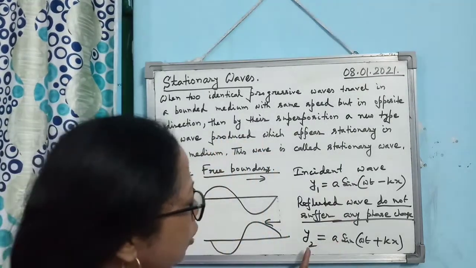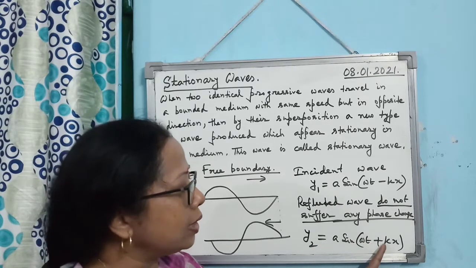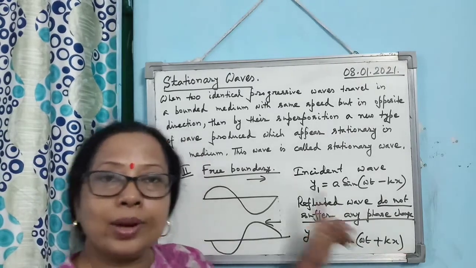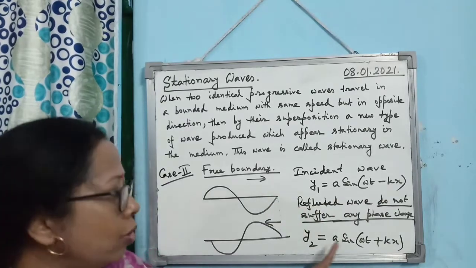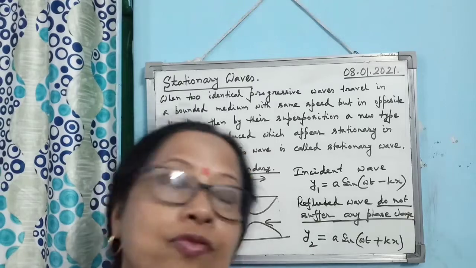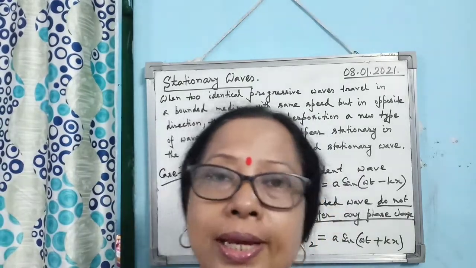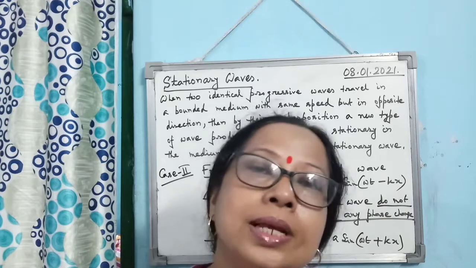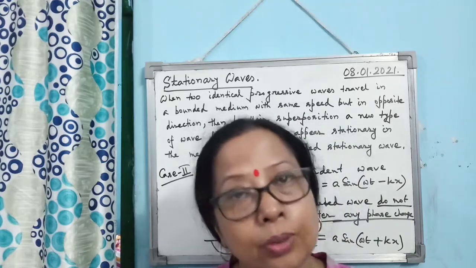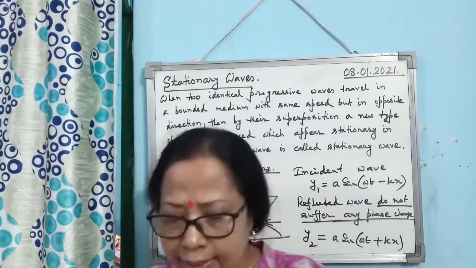That's why the equation of the reflected wave is given by a sin(omega t + kx). And when it is rigid boundary, what you have to do? Put another negative sign here, just to indicate that the reflected wave undergoes a 180-degree phase change when suffering reflection at rigid boundary. Okay. Now, consider these two cases together.